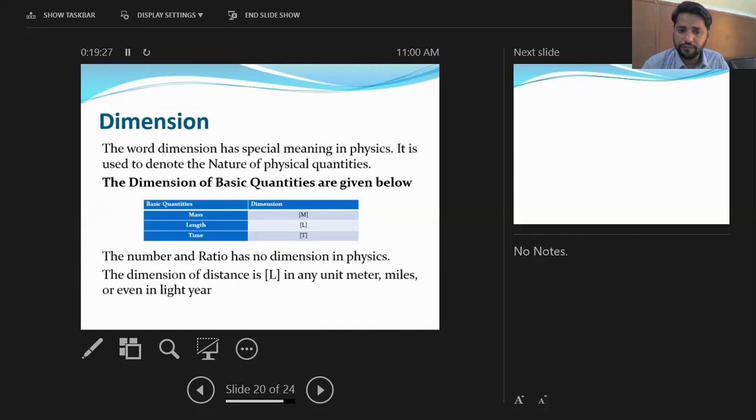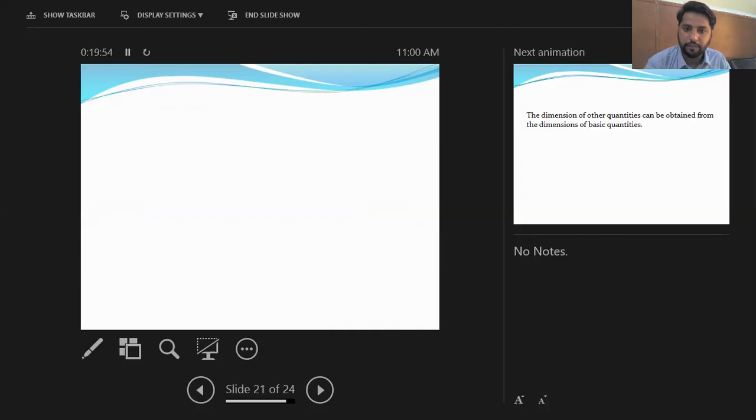Now consider the dimension of distance and displacement. Their unit can be meter, or mile, or even light year. These are all units of distance, but their dimension is the same, which is capital L. It means that whether we measure the distance in meters, in miles, or in light years, the dimension will always be capital L.